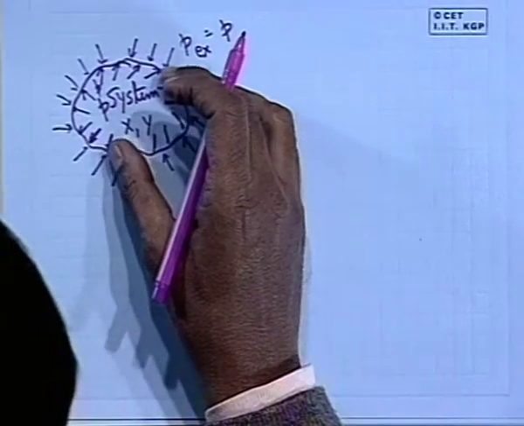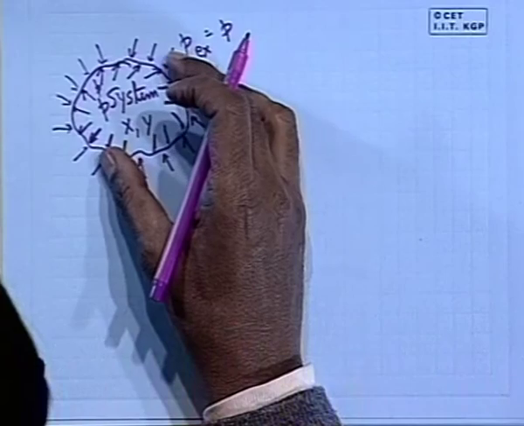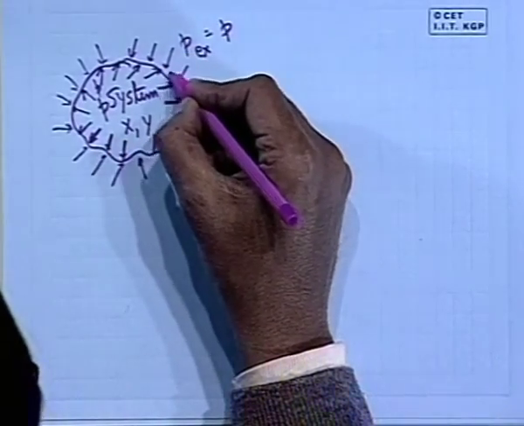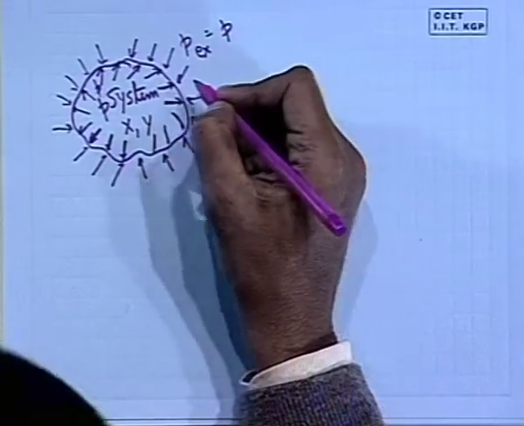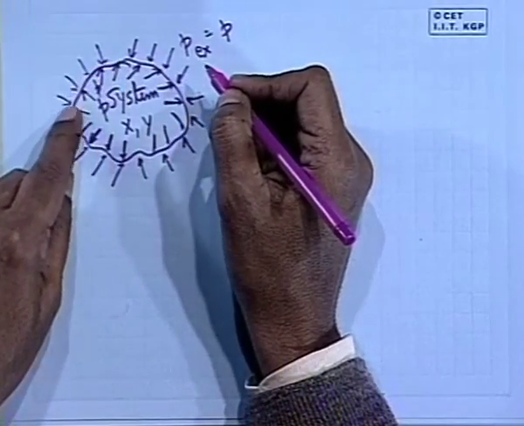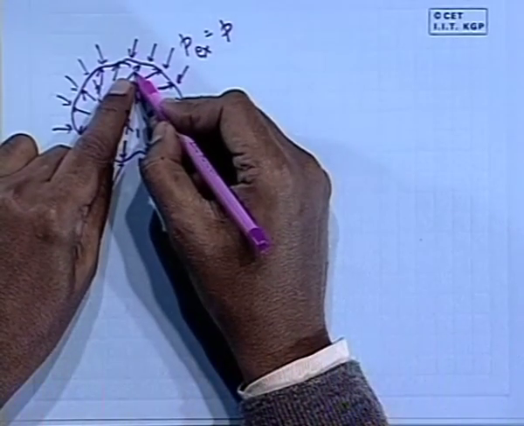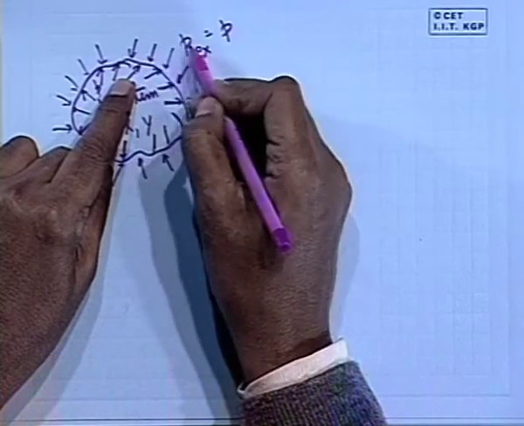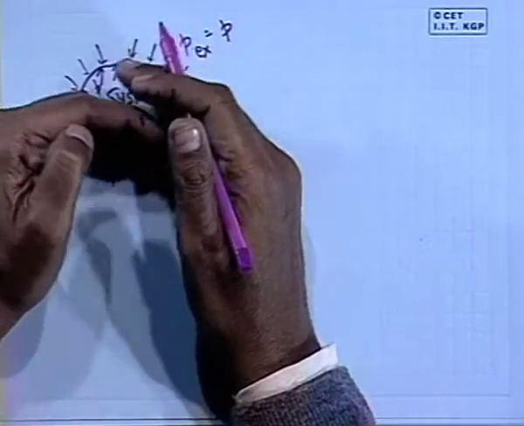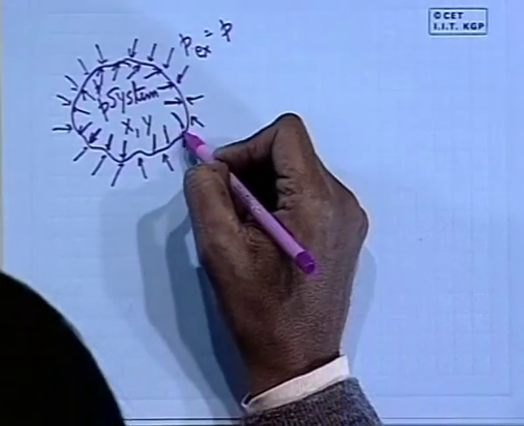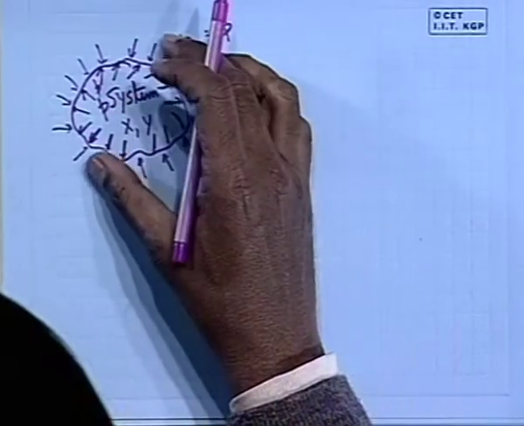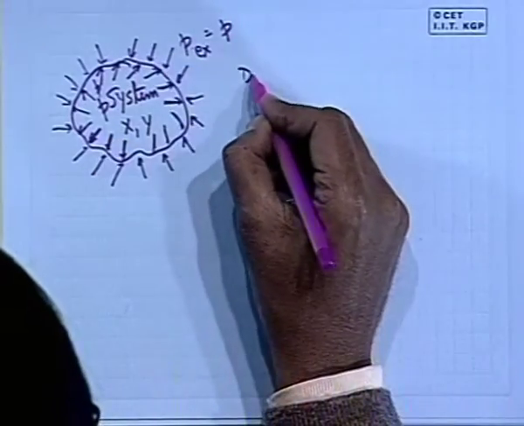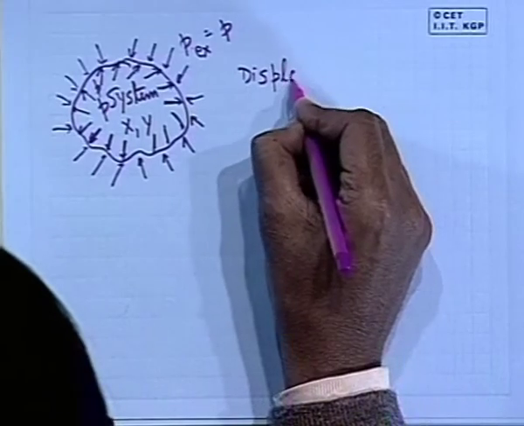Now, if this system expands, the boundary expands in such a way that all the time there is only an infinitesimally small pressure imbalance. That means, in the theoretical sense, the system expands when the internal force due to the internal pressure and the external force due to the external pressure always balance each other. Under this condition, when the system boundary expands or collapses, this work is known as displacement work.